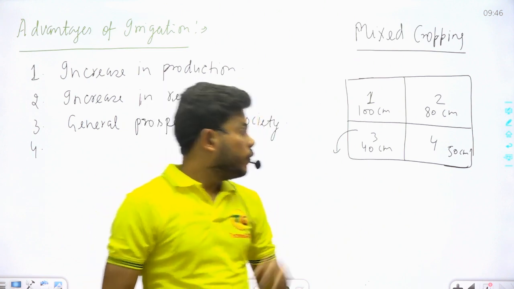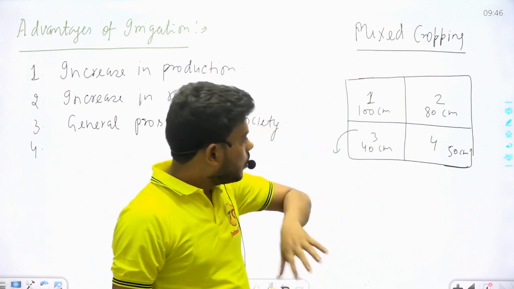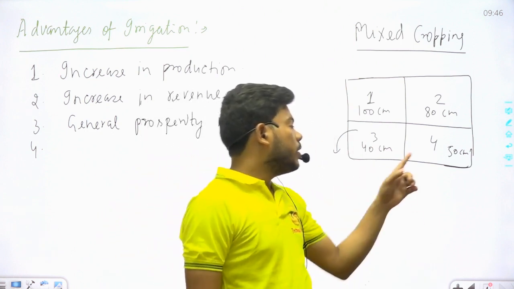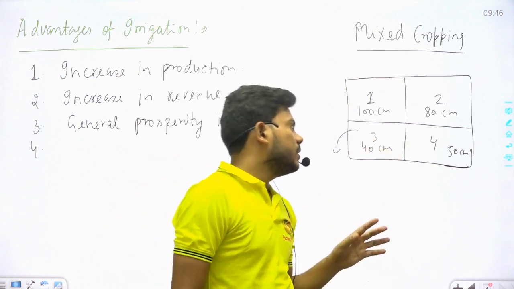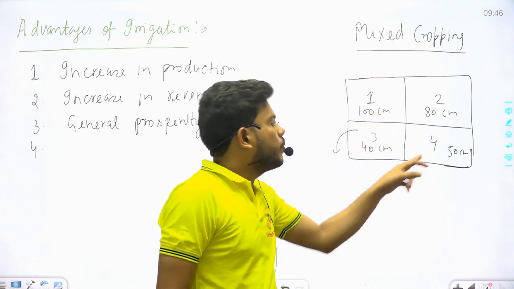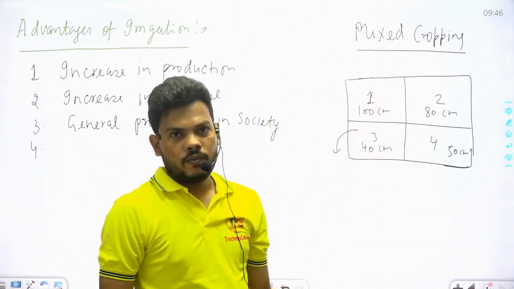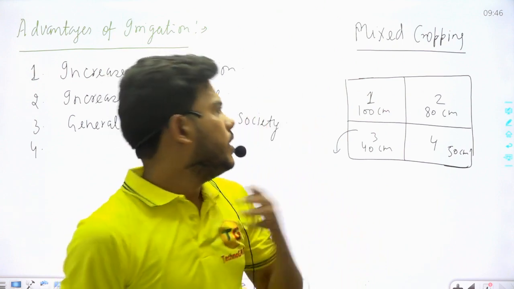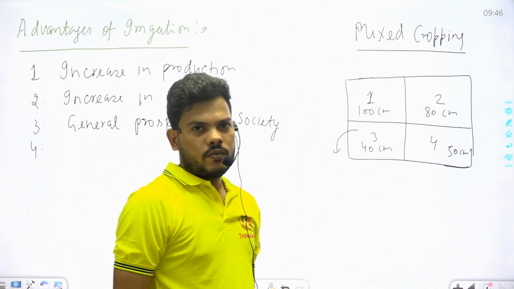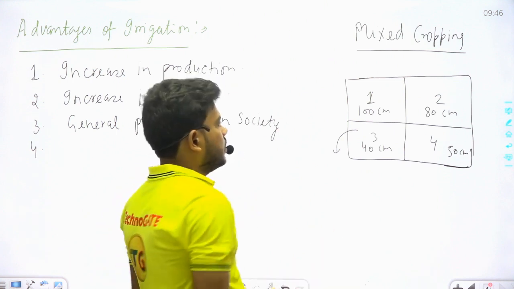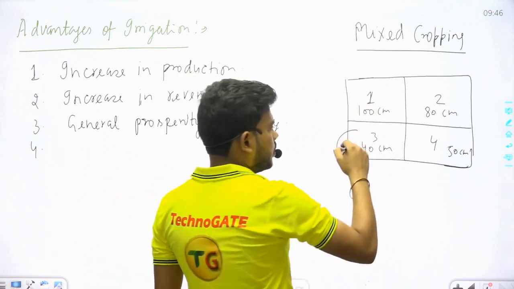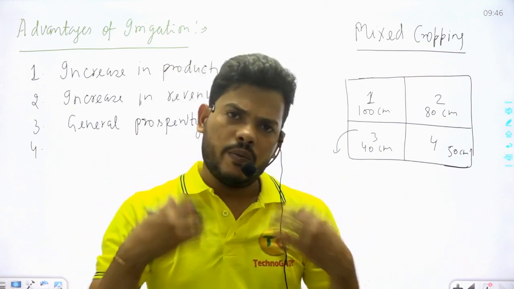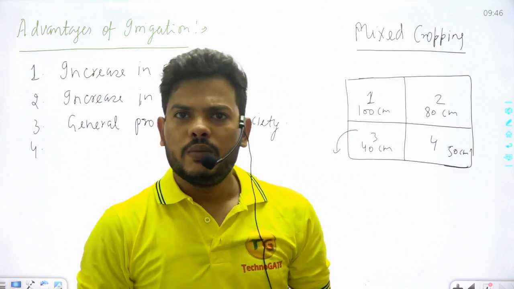If we are going to transport the water and give the water that they need, then mixed cropping will be eliminated. If any farmer says I require 100 centimeter of water, then I will say I will give you 100 centimeter of water.